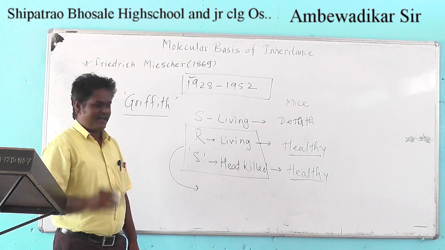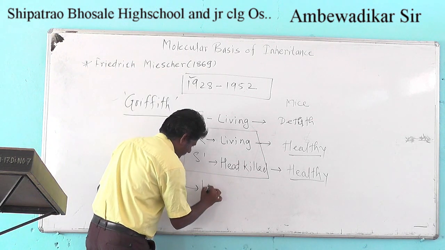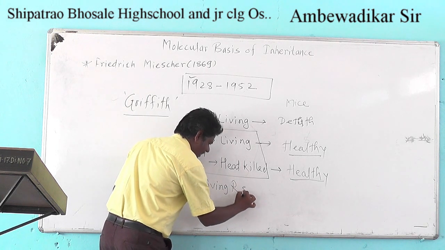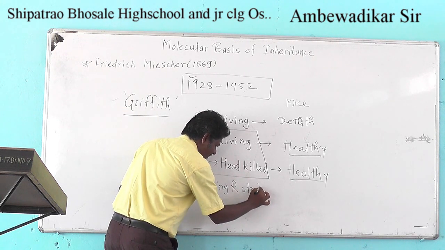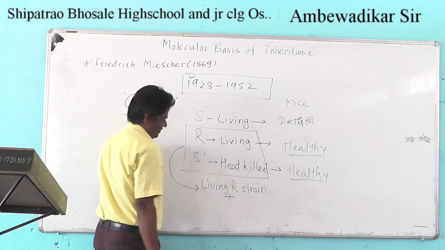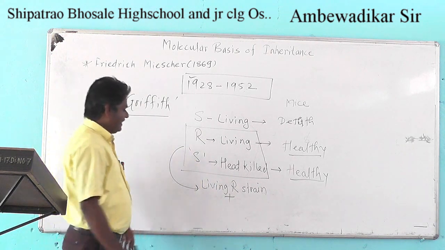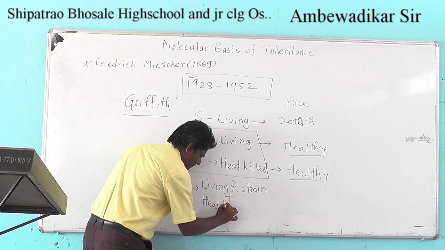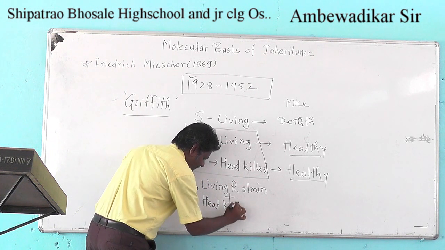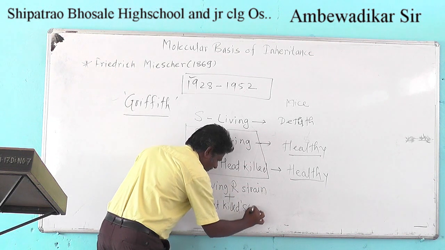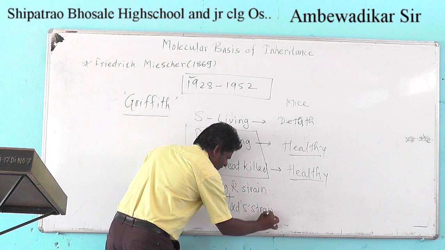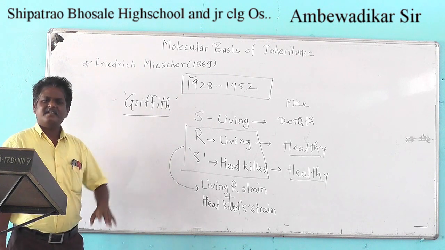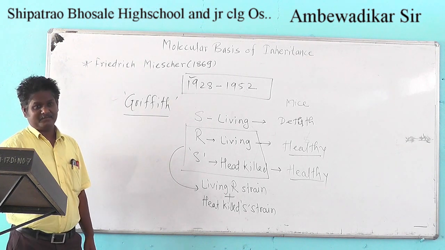If living R strain plus heat killed S strain are injected together, what will happen?